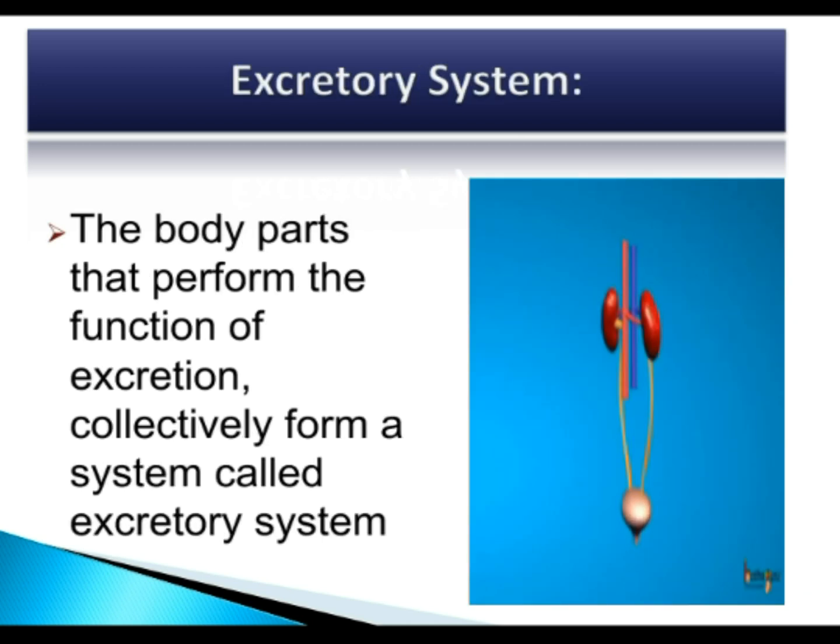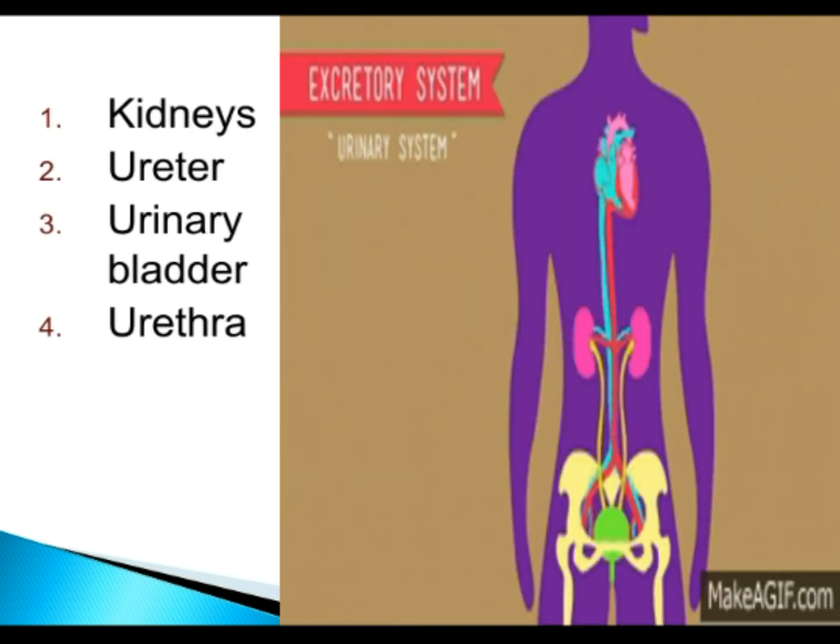These nitrogenous materials, extra water and salts are removed by your different body parts and they collectively form a system called excretory system. Human excretory system consists of one pair of kidneys, two ureters, a urinary bladder and a urethra.